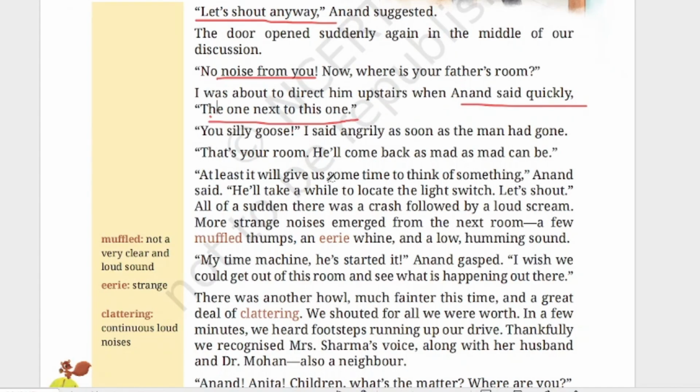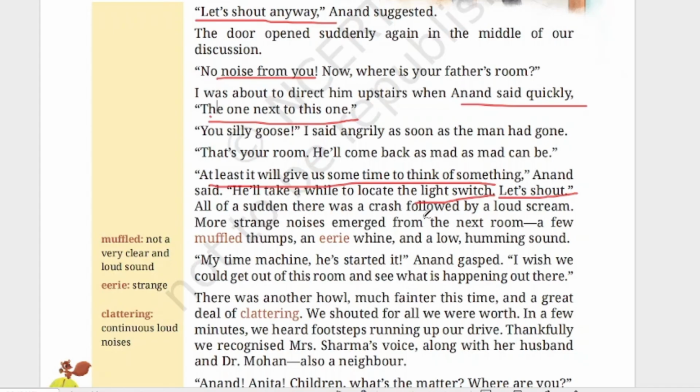"At least it will give us some time to think of something," Anand said. He is saying that by the time he goes there and comes back, at least it will give us some time to think of something. "He will take a while to locate the light switch." So he's saying that he will go to that room and has to find where the switch is to switch on the light. "Let's shout." So again, he's saying, let us shout that there is a thief.